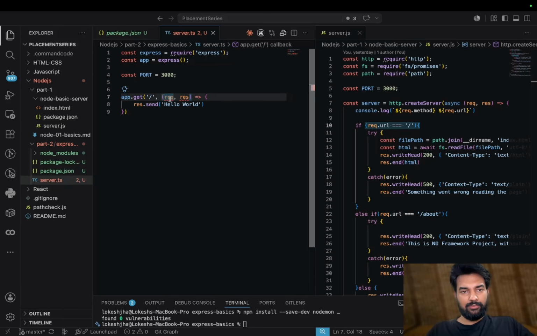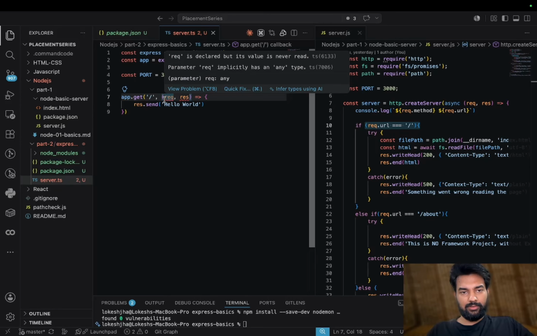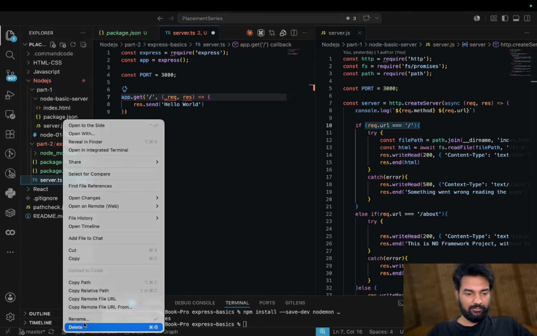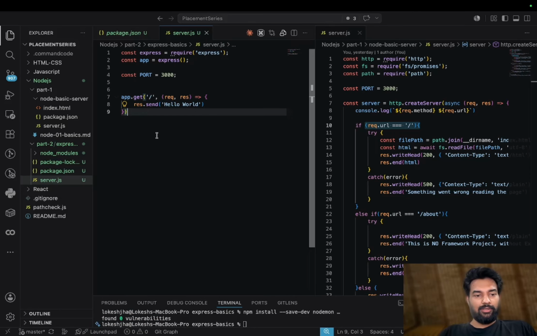hello world. If something is not used somehow, then yeah, that file was in TypeScript, that's why it was giving an error.